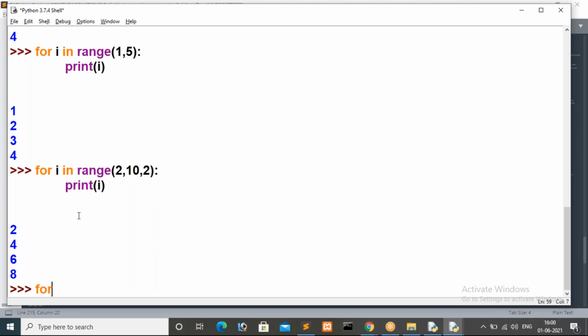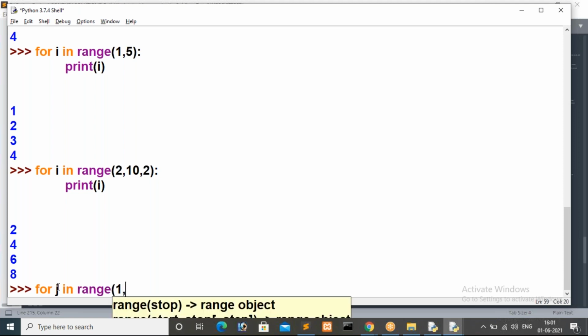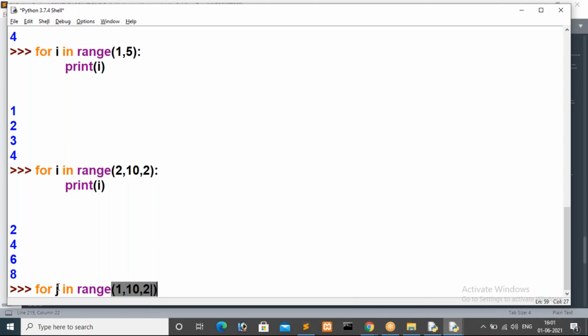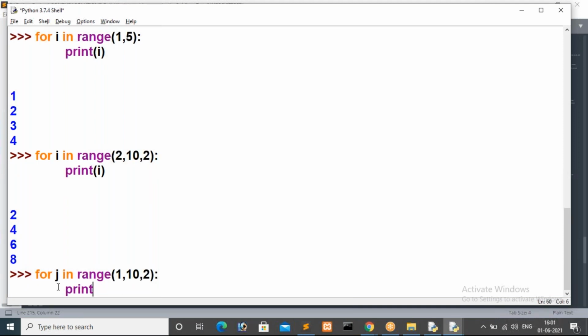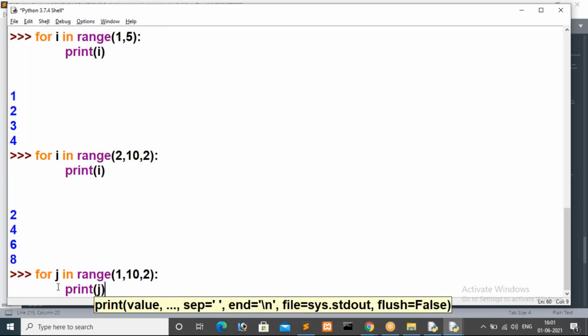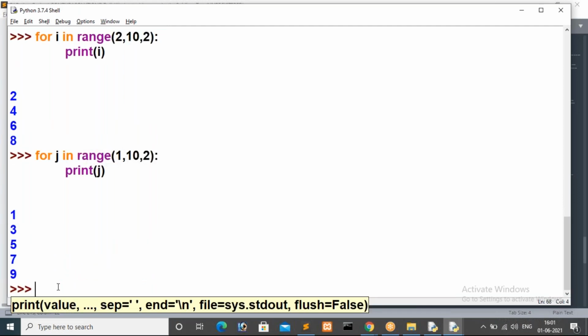Now I want to print odd numbers. Absolutely, we have to start the iteration from an odd number. So here you can observe, I specified an even number, so that is the reason we are printing even numbers. Now I want to print the odd series. For that case we have to start the iteration from odd: for j in range of 1 comma 10 comma, and the incremented value is 2. Now print of j we are giving. Now you just observe 1 3 5 7 9.